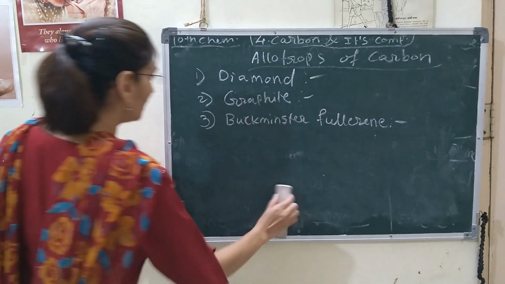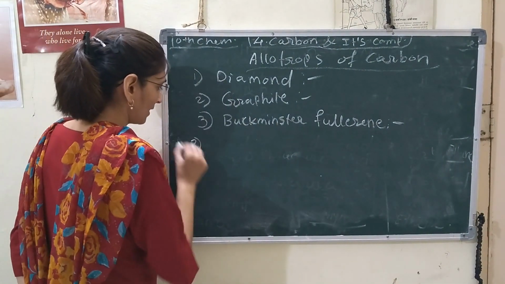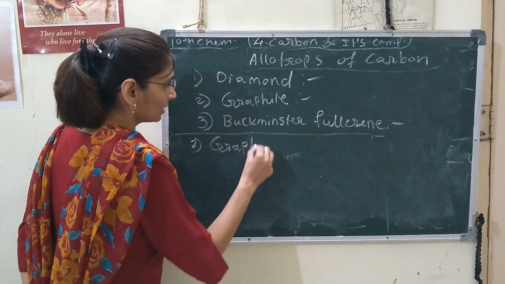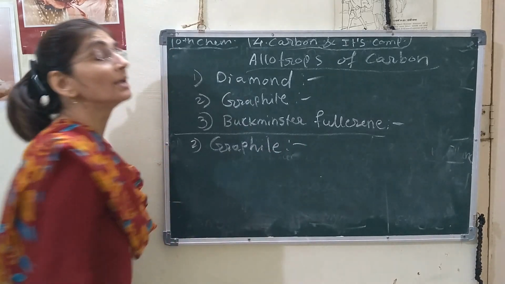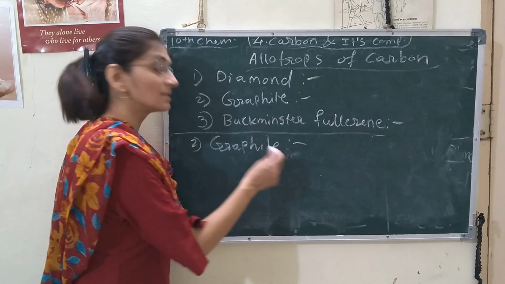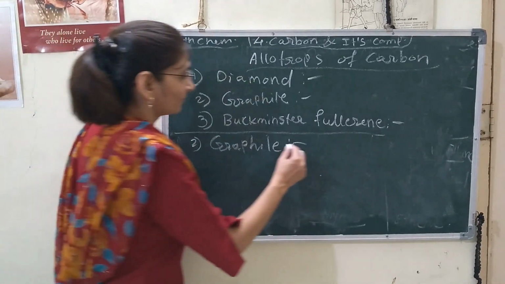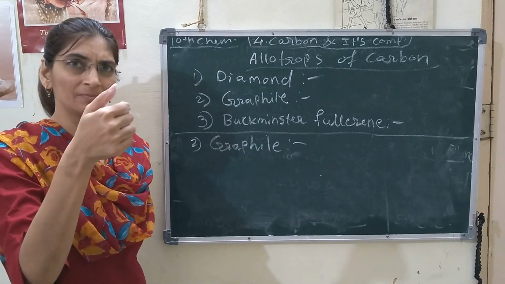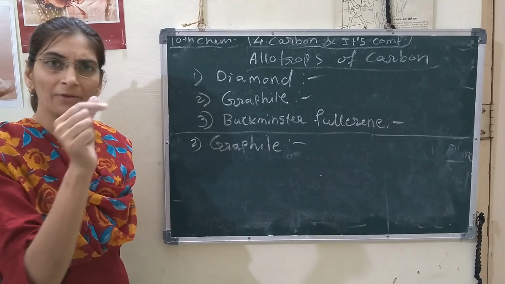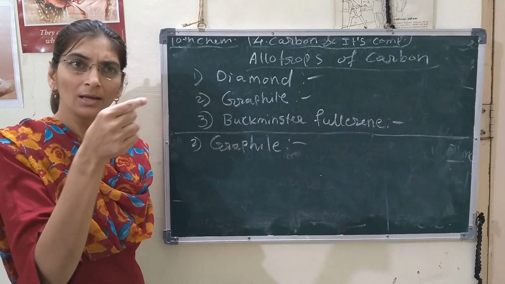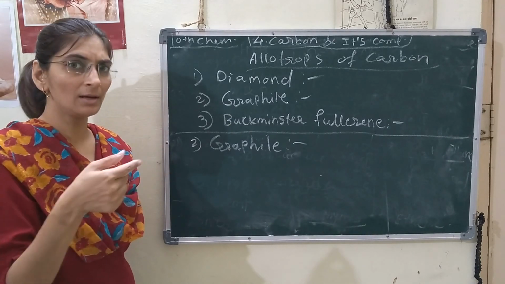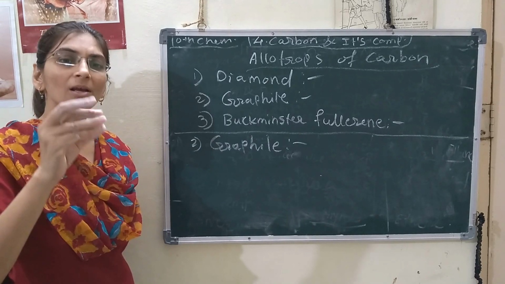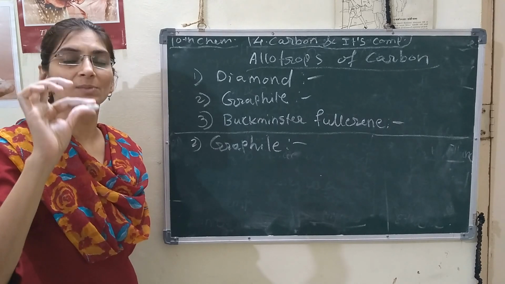Then we will see the second allotrope of carbon, that is graphite. We know the pencil, which we call a lead pencil, but it is not lead. Inside the pencil there is graphite. How is the nature of graphite? If you touch graphite, we can see it is smooth in nature, smooth and slippery also.